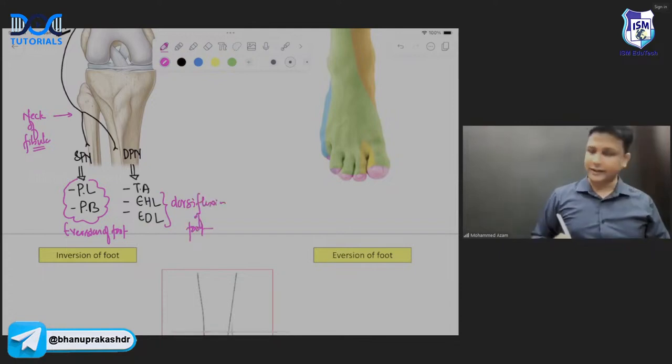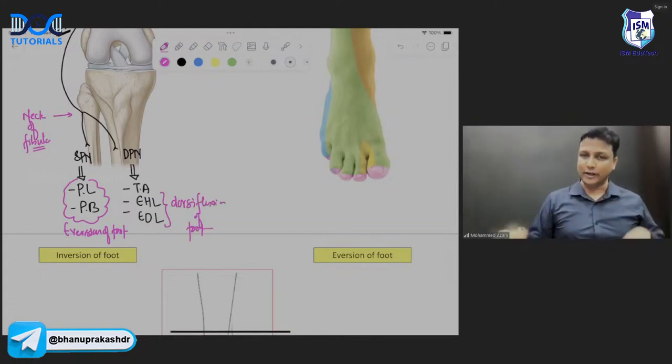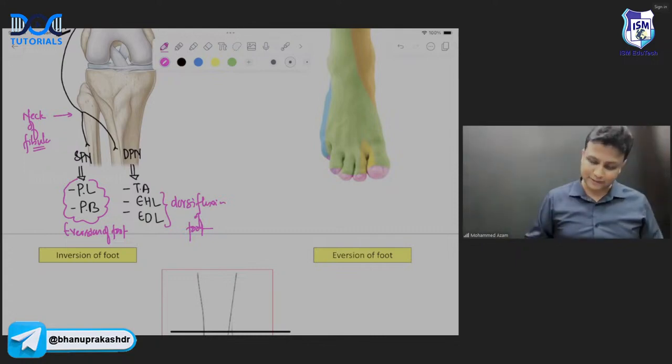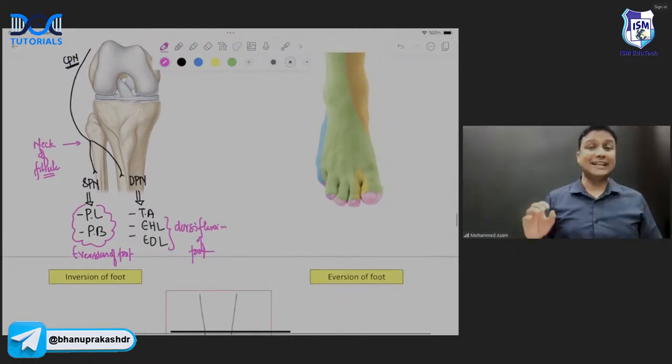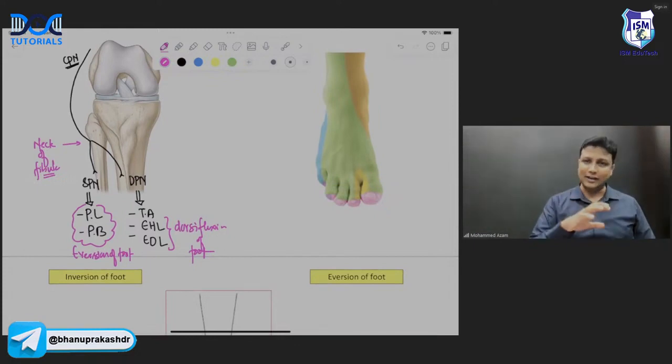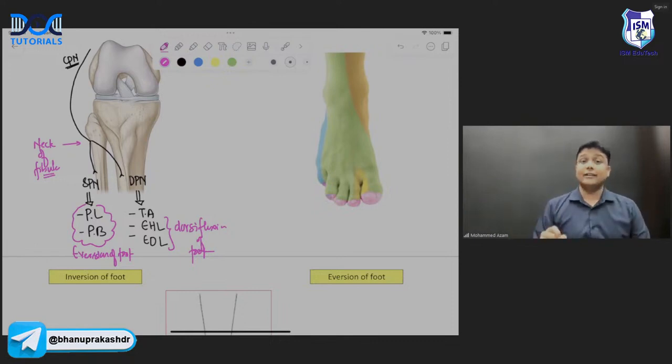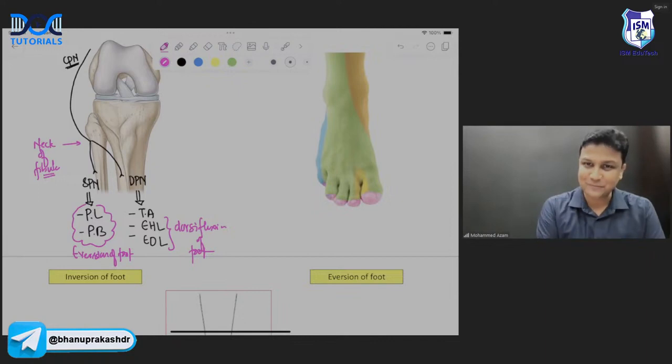और अगर ये nerve गया, if this nerve is gone, these muscles are gone, you will not be able to do the dorsiflexion of foot. The foot will drop. Foot drop होता है sir. इसीलिए that is the reason why I want you to have clarity in this concept here, sir. So common peroneal nerve is coming on the lateral side, exactly near the neck of the fibula. It divides into superficial peroneal nerve and deep peroneal nerve.